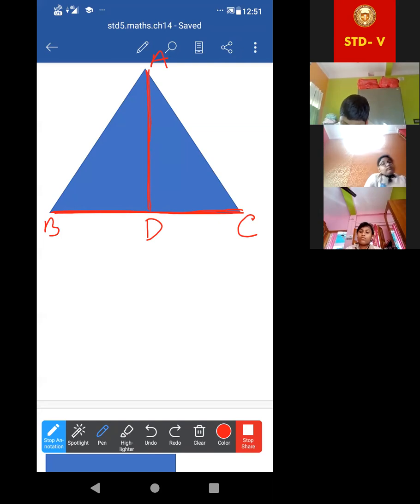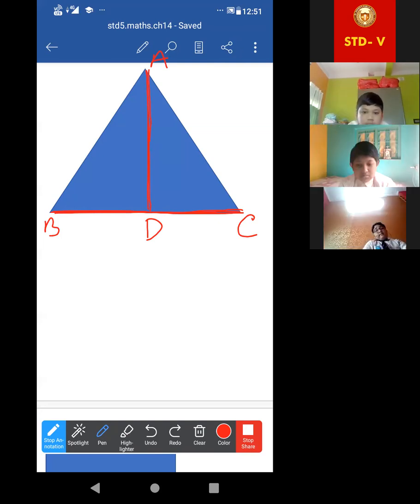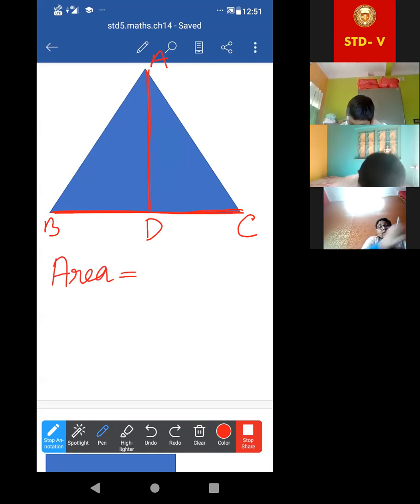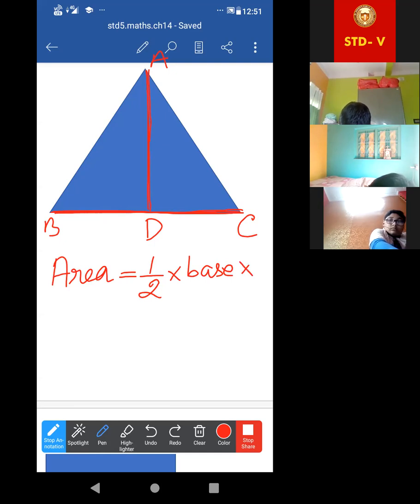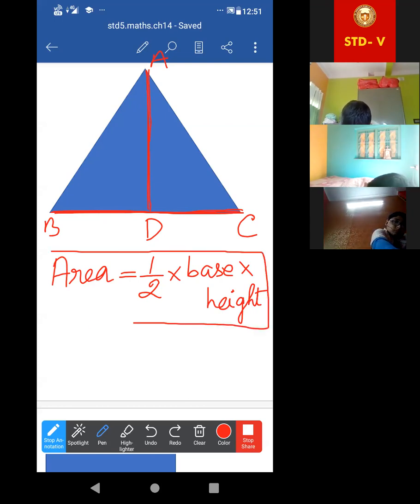Shuhana, Divyanka, Devolin, yes or no? Okay. Now write: area of triangle is equal to half into base into height. Write in the same line, there is no space, that's why I am writing here. Write in one line, okay? And make a box.